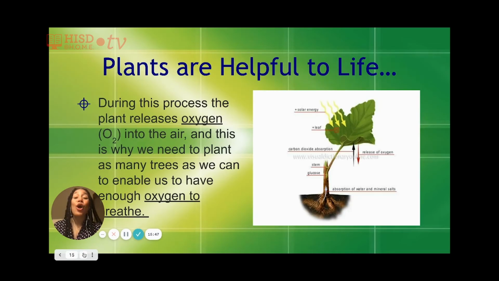So again, plants are so helpful to our life because during this process, the plant releases oxygen into the air. And this is why we need plants, as many trees as we can, to enable us to get enough oxygen to breathe. That's also why we don't need to cut down our forests. We need our trees and our plants in order to release oxygen so that we can all breathe. Plants need us to release carbon dioxide to them so that they can make their glucose in the process of photosynthesis, but we need them just as much so that we can get the oxygen we need to breathe.